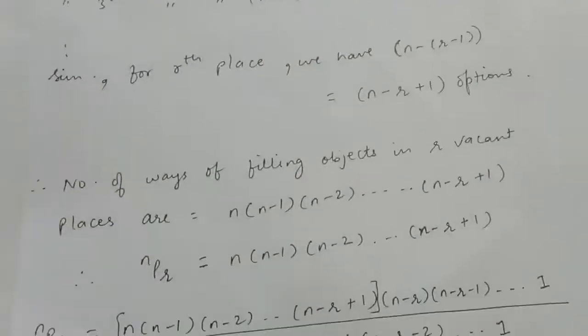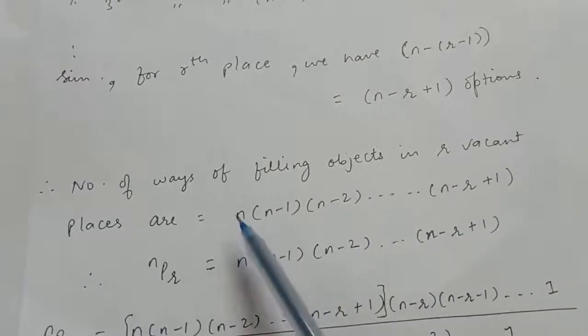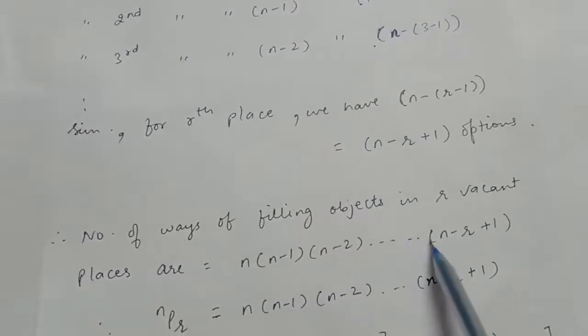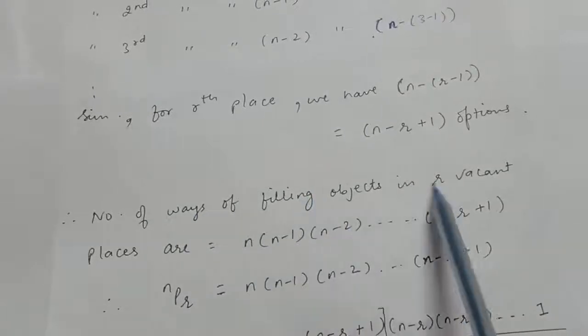Therefore, the number of ways of filling objects in these r vacant places will be: for the first place we have n options, for the second n minus 1, for the third n minus 2, for the next you will get n minus 3, n minus 4, up to n minus r plus 1. Therefore, we can say that the number of permutations, that is nPr, is equal to the number of ways in which these r vacant places can be filled, which is equal to this.